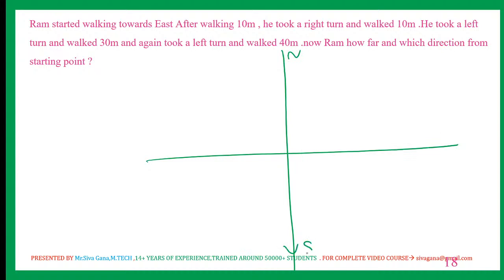North, south, east and west. Let us see the diagram. Ram started walking towards east. From this point east, how much? 10. This is 10 east. Now he is here. He took a right turn. East facing right turn is nothing but bottom. He took a right turn and walked 10.